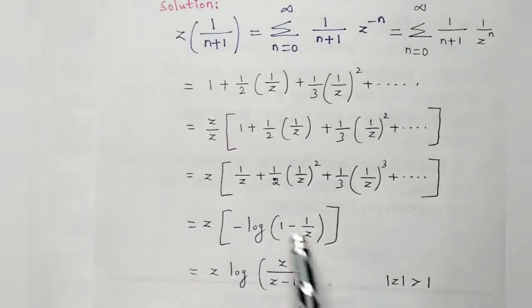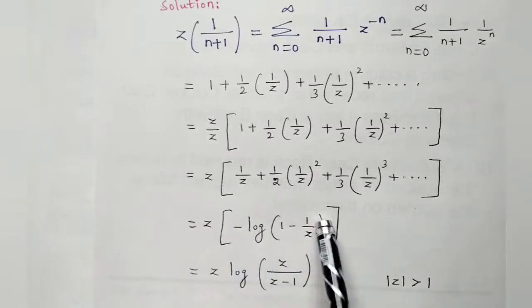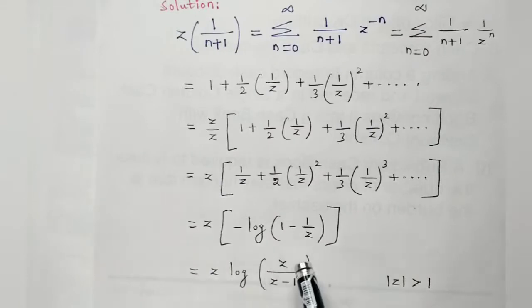Now you just cross multiply this, you can get z minus 1 by z, and apply n log m, that is you can take this into the power, then you can get z into log of z upon z minus 1, modulus of z is greater than 1.